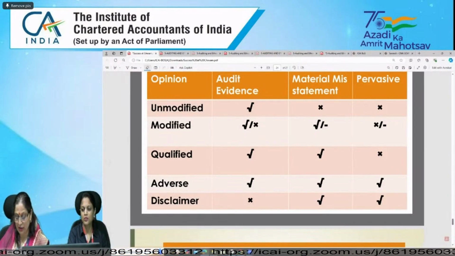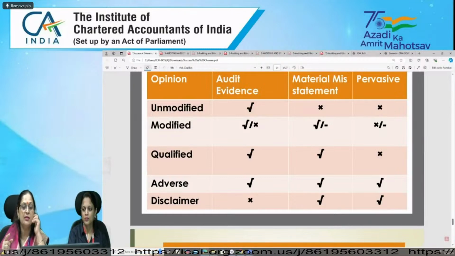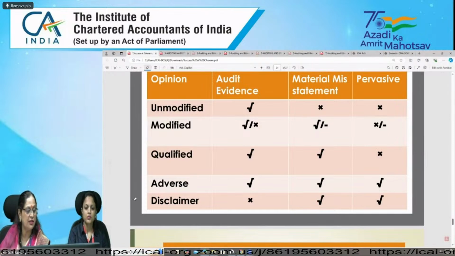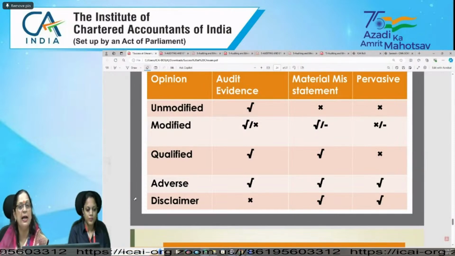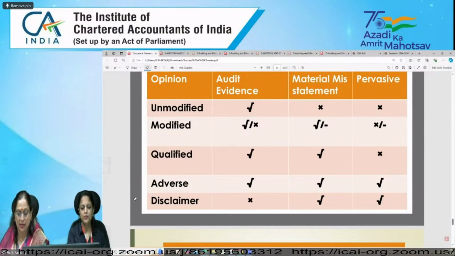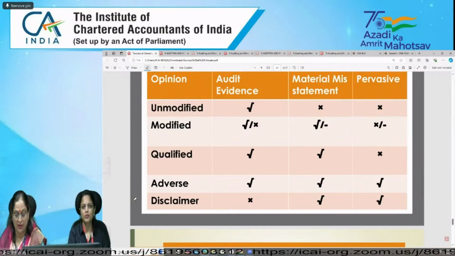First thing you need to check whether it has occurred or not. If it has occurred, then you need to check that it is not omitted. It means it's appearing, it's complete. Okay, so completeness assertion. Then cut off, you need to check whether it is pertaining to that particular 12 months. So you need to check whether all income and expenses are reported in the correct accounting period, because cutoff is a separate assertion.